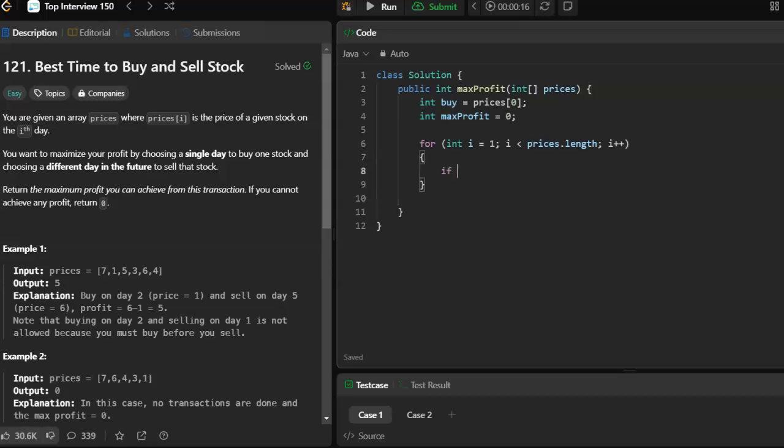First, check if the price is less than buy. If we have a better buying price, a lower buying price. If we do, then we'll save it in buy.